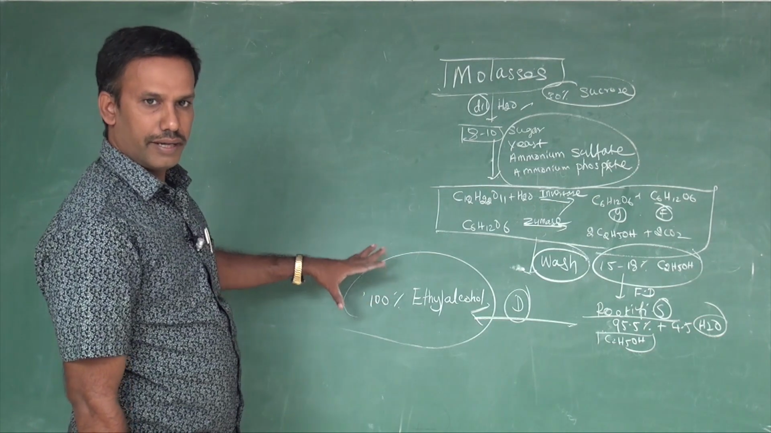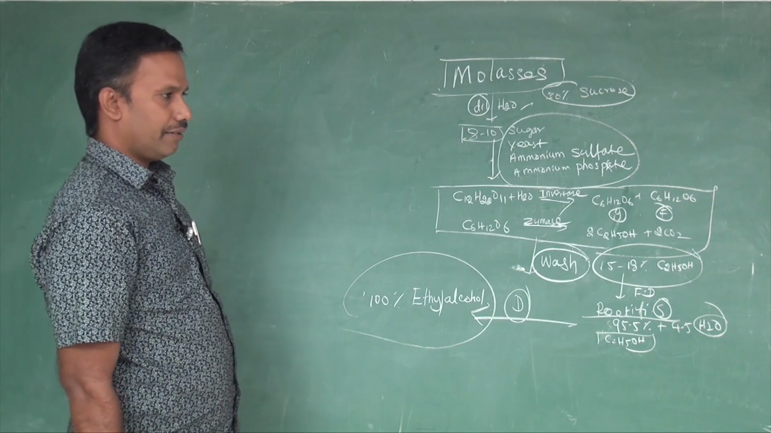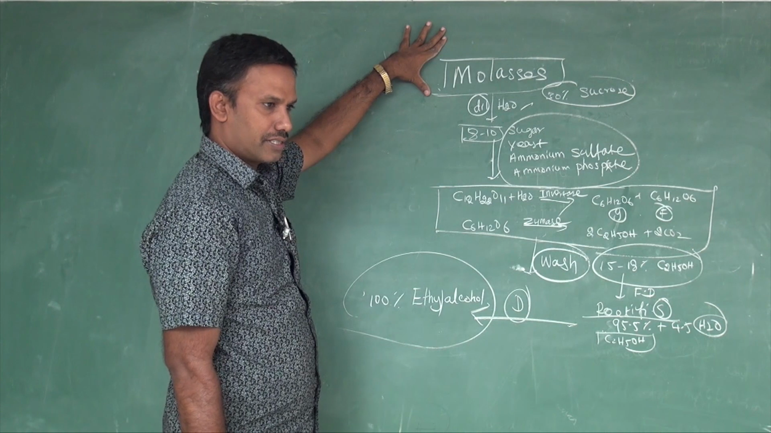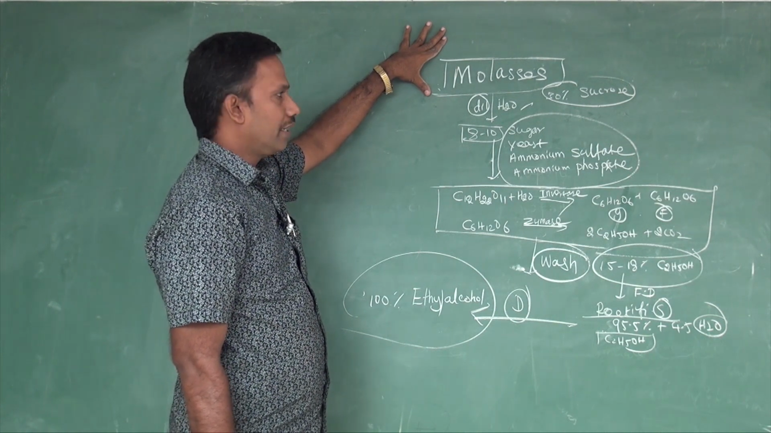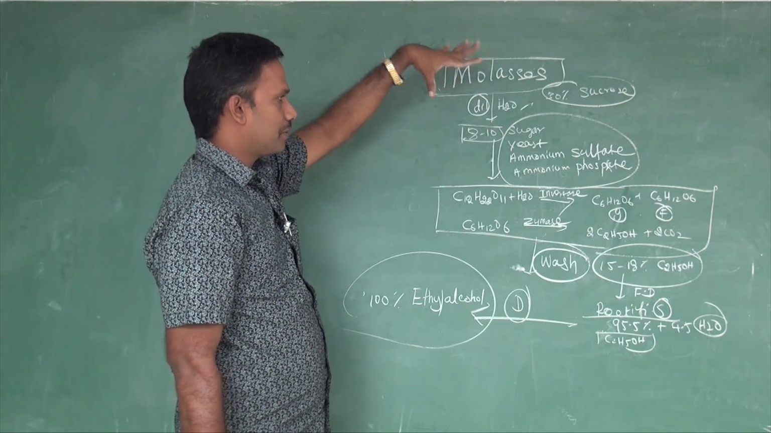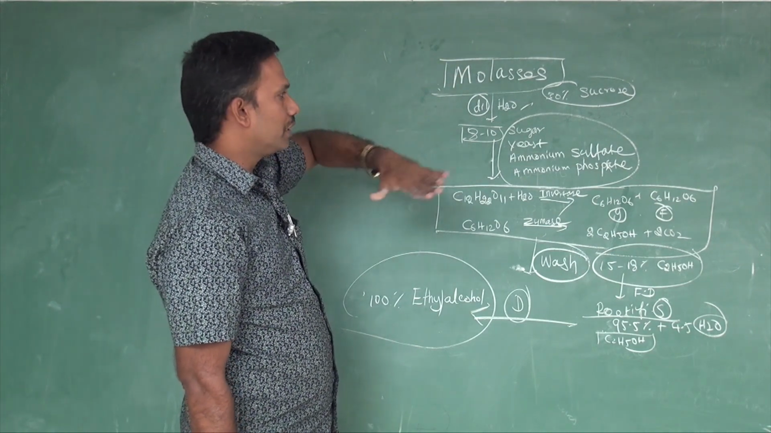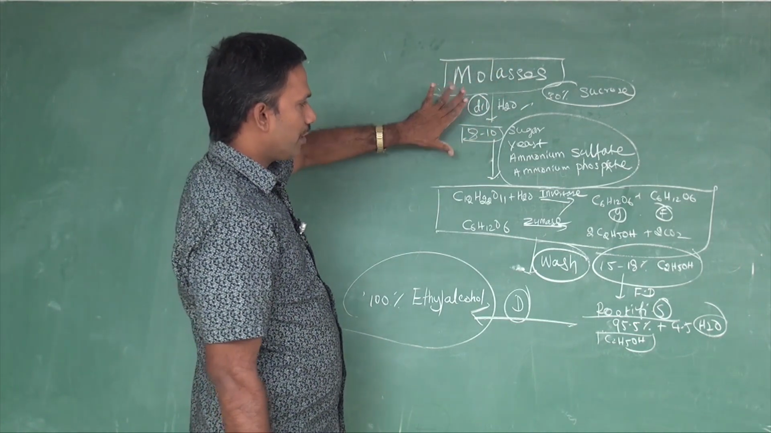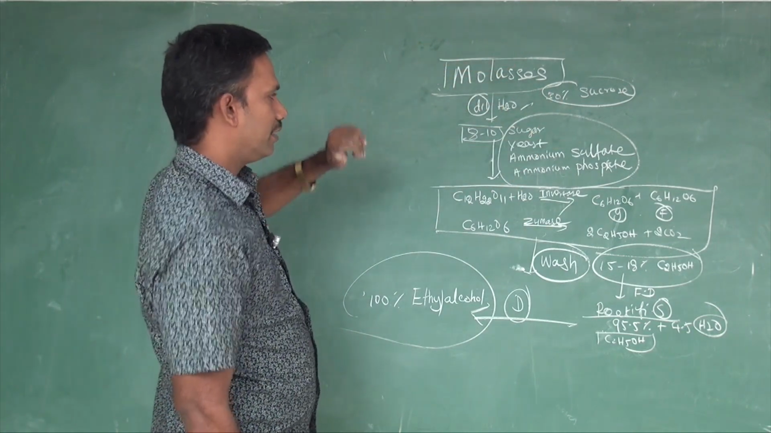Once again, I am recollecting how we are preparing ethyl alcohol from the molasses. See, molasses is the mother liquor left over after the crystallization of sugar in the sugarcane industry. If you take that liquid, the liquid contains 30% of sucrose in it. We need to dilute it. The level of sucrose should be diluted by using water. After dilution, you may get 8 to 10% sucrose present.